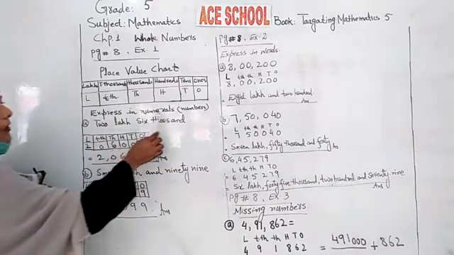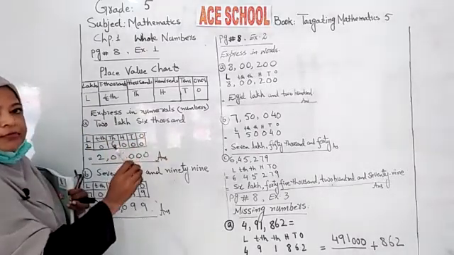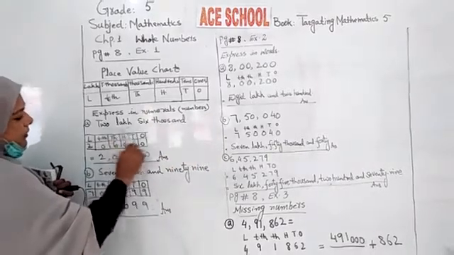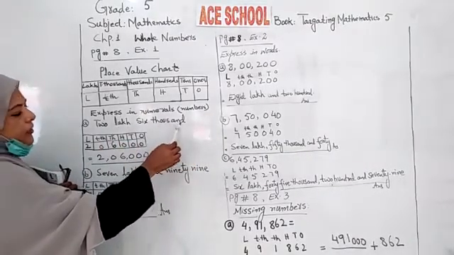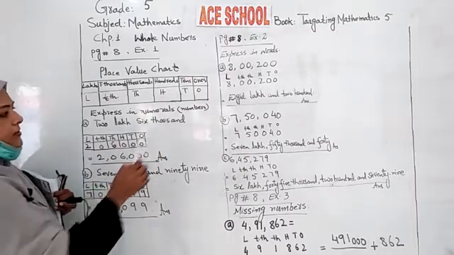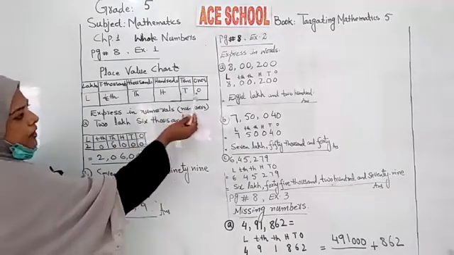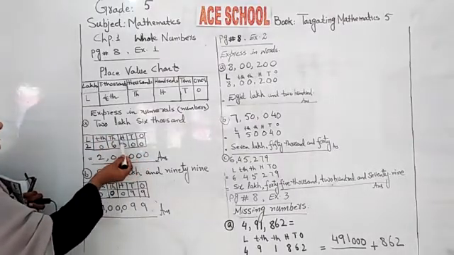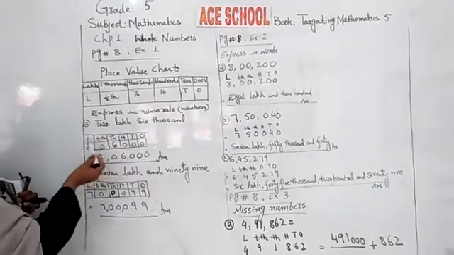Question number 1: express in numerals. Numerals means number or digits. You have to write in figure or in digits or number what is given in words, according to this position: ones, tens, hundred, thousand, 10,000, lakh.